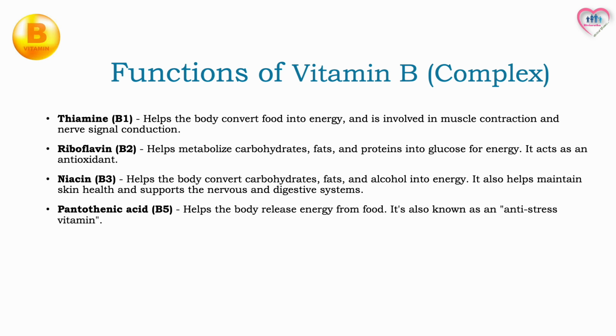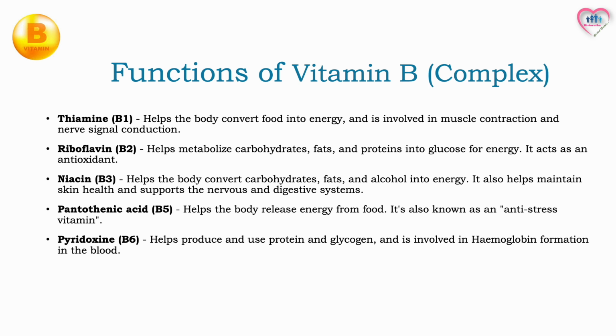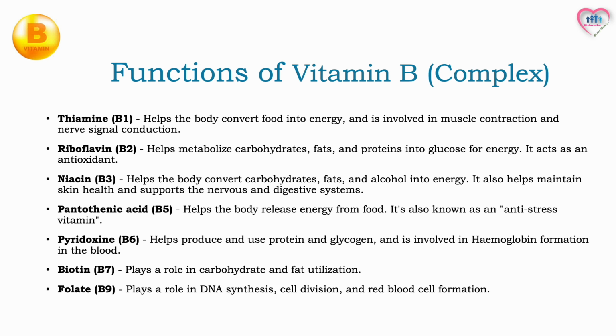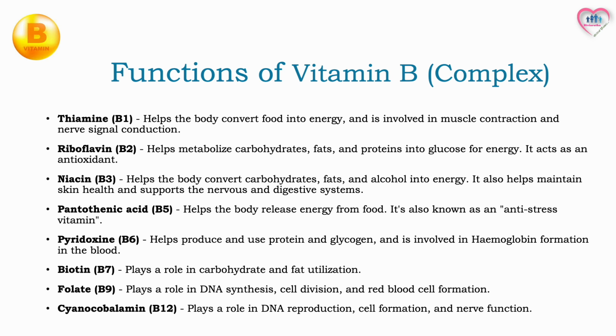Pantothenic acid, B5, helps the body release energy from food. It's also known as an anti-stress vitamin. Pyridoxine, B6, helps produce and use protein and glycogen and is involved in hemoglobin formation in the blood. Biotin, B7, plays a role in carbohydrate and fat utilization. Folate, B9, plays a role in DNA synthesis, cell division, and red blood cell formation. Cyanocobalamin, B12, plays a role in DNA reproduction, cell formation, and nerve function.